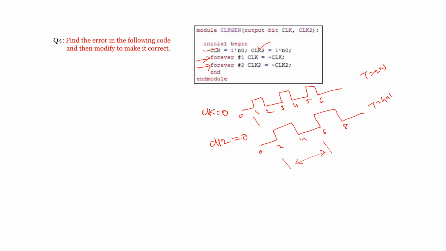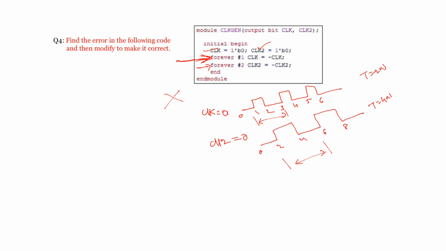So is it possible to generate both from this loop? We want to generate two clocks, but it never generates two clocks, because generally an initial block will execute only once, and if in that initial block you write a forever loop, it keeps executing that one itself. You know that in an always or initial block all the statements are executed sequentially. That's why they are called procedural blocks, where the statements within them execute sequentially.